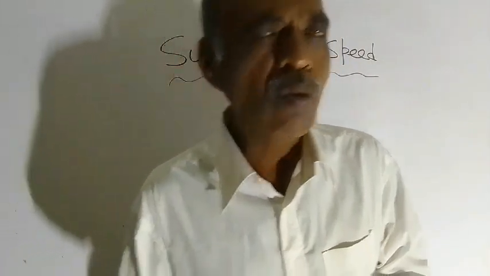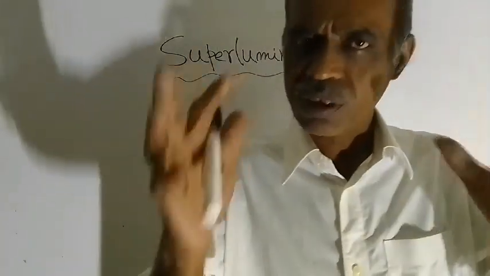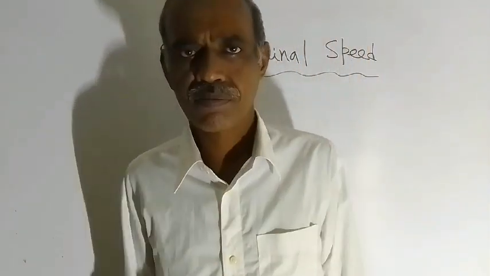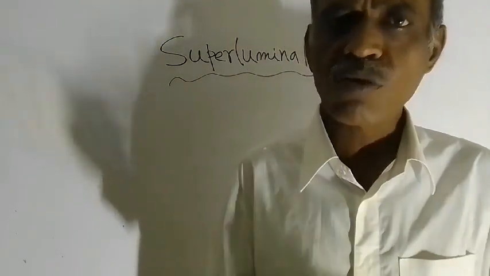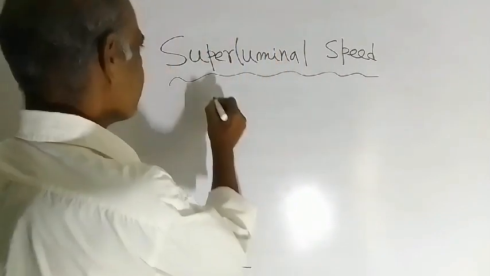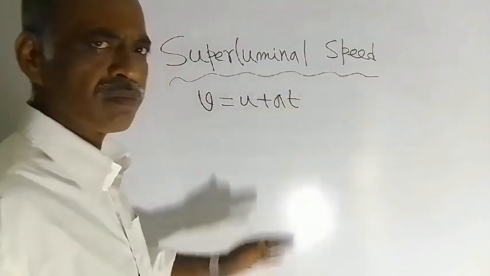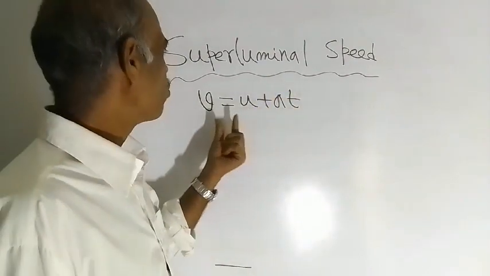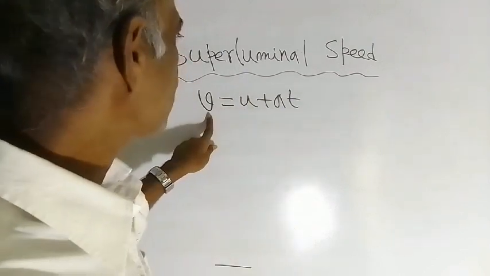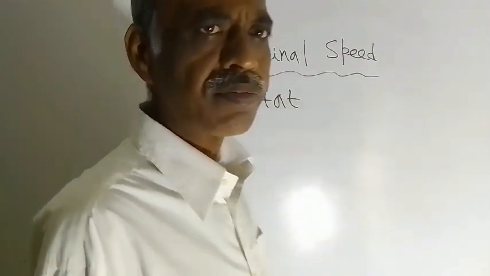According to Newtonian physics, or Newtonian mechanics, both are the same, there is no speed limit. If you consider the equation V is equal to U plus AT, you know this equation. Using this equation we calculate the final velocity of an object. Here V is the final velocity, U is the initial velocity, A is the acceleration and T is the time.